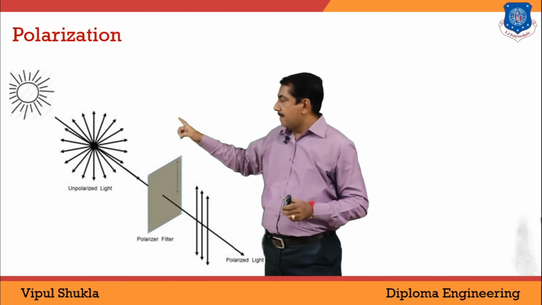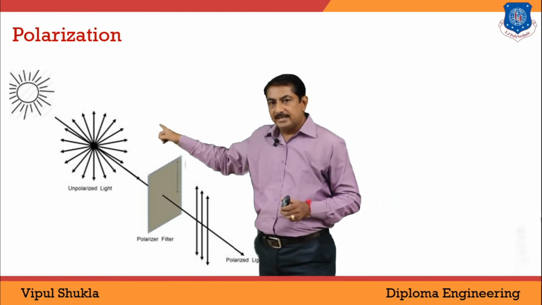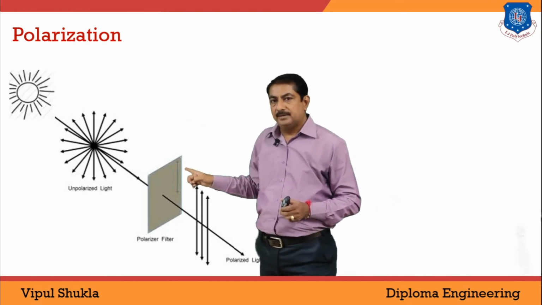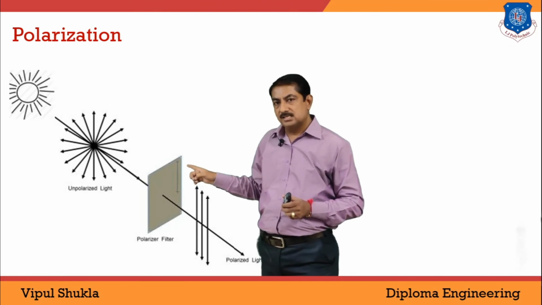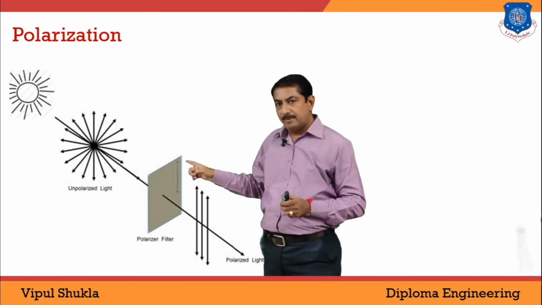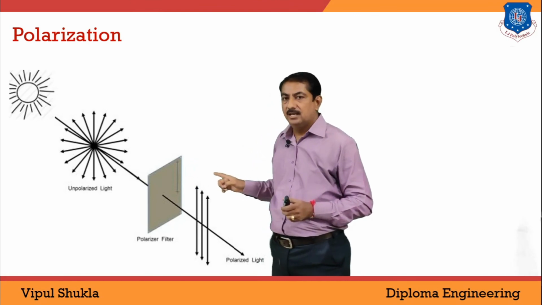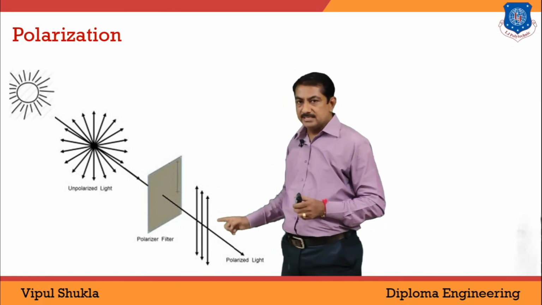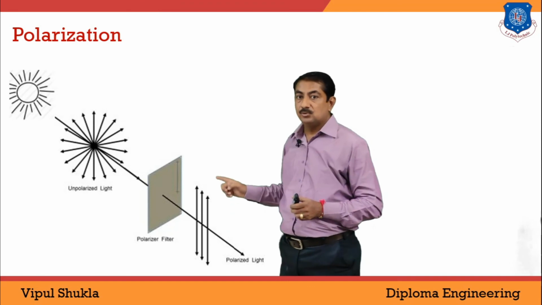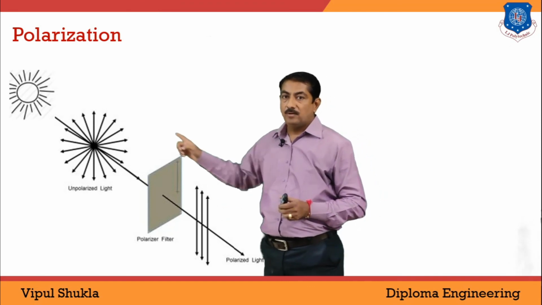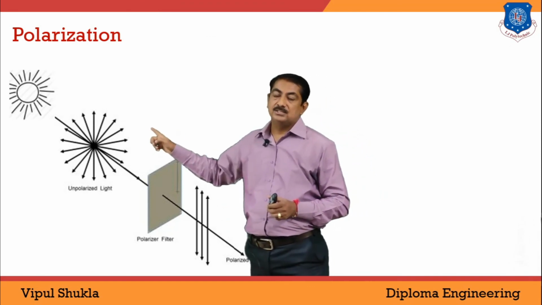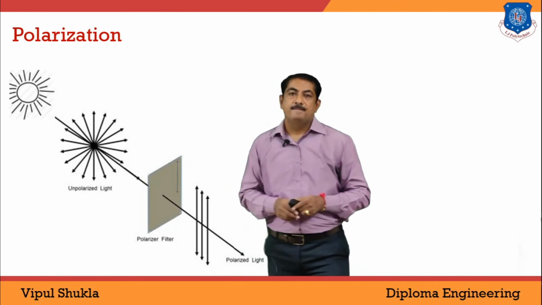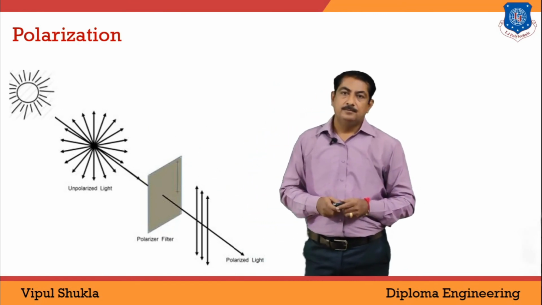When the light rays are allowed to pass through the tourmaline plate, only those rays succeed in passing through the plate which are parallel to its optic axis. So these rays are polarized. This is the polarized light, while this is the unpolarized light. So this is about polarization.